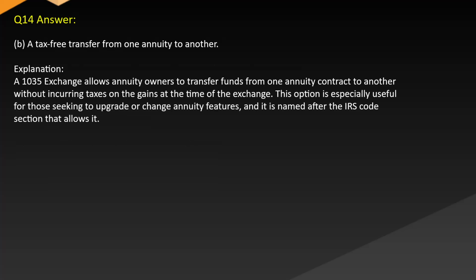Answer: B. A tax-free transfer from one annuity to another. Explanation: a 1035 exchange allows annuity owners to transfer funds from one annuity contract to another without incurring taxes on the gains at the time of the exchange. This option is especially useful for those seeking to upgrade or change annuity features, and it is named after the IRS code section that allows it.